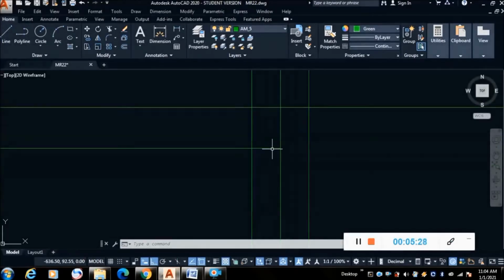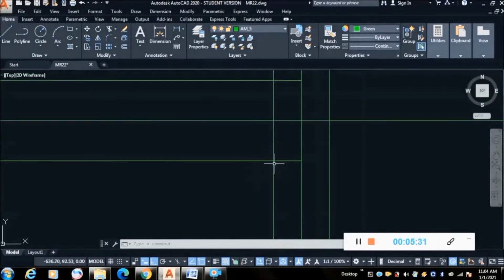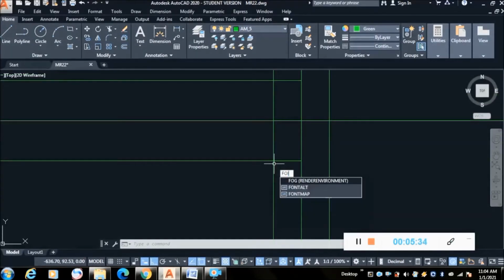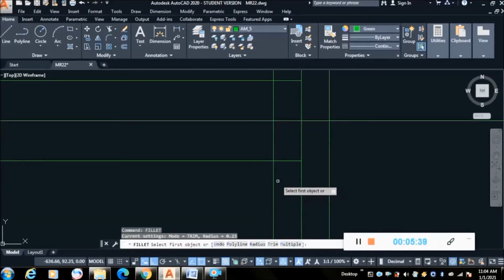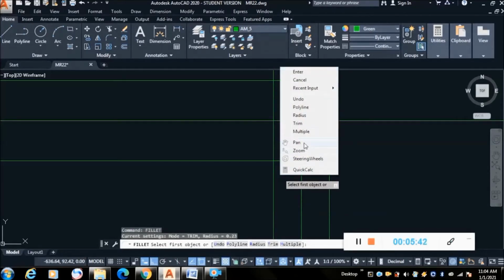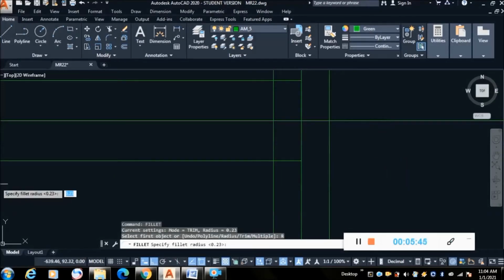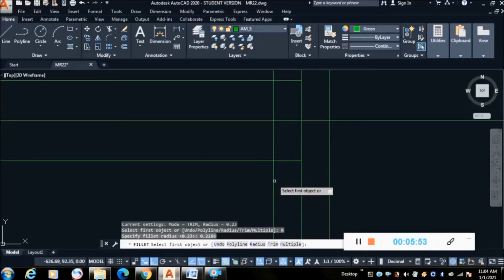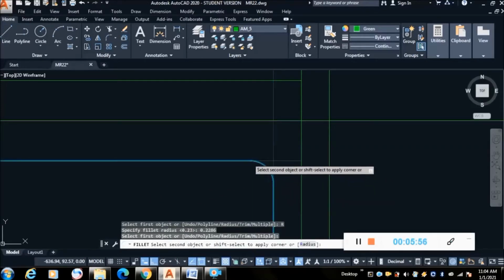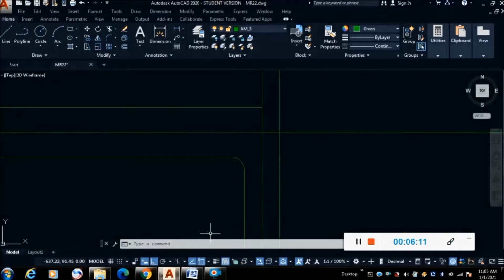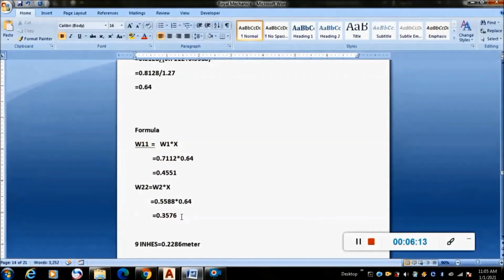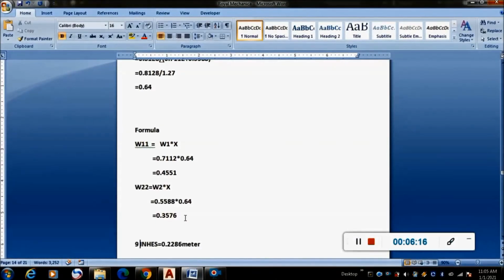First I will create a fillet, that is F5 fillet. Here I will take the radius as 0.2286, that is 9 inches. I have taken a 9 inch fillet. The offset we have to take is W22, 0.3576.